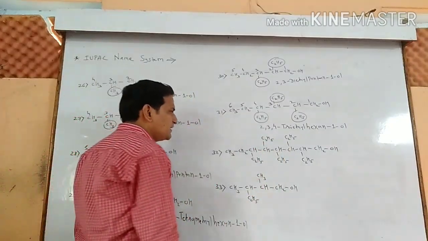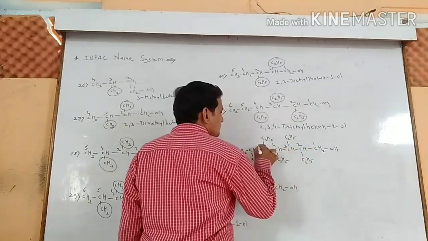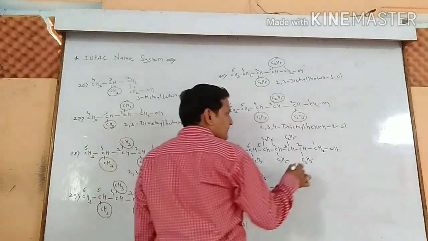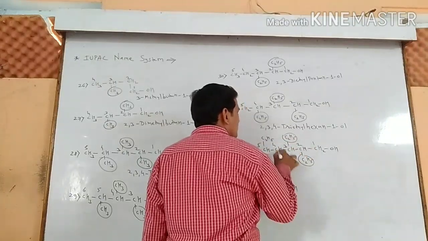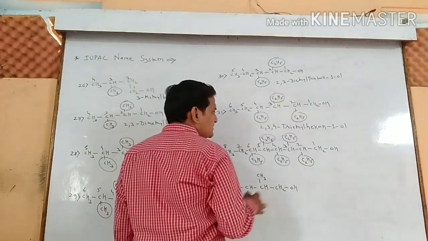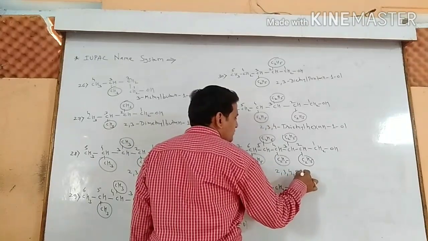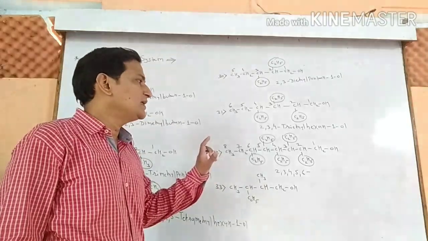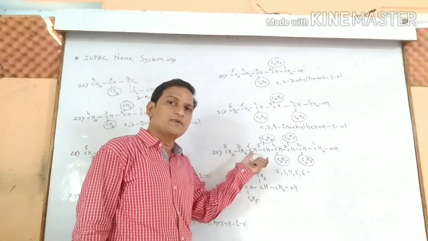Now example number 32. 1, 2, 3, 4, 5, 6, 7 and 8. Branching is present at the second position, third, fourth, fifth and the sixth. Name becomes 2, 3, 4, 5, 6. How many branchings are there? 5. And for 5 alkyl groups, we need to use the prefix penta.